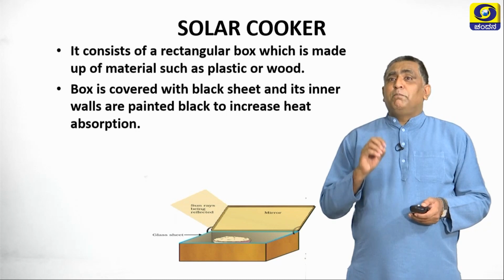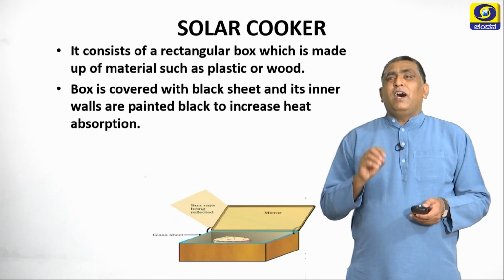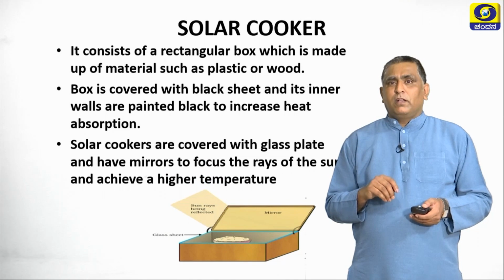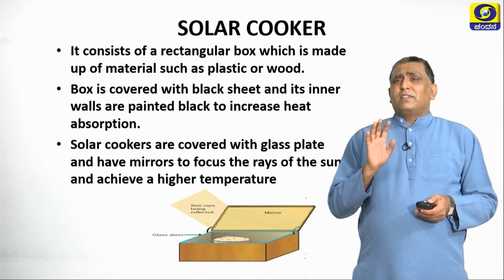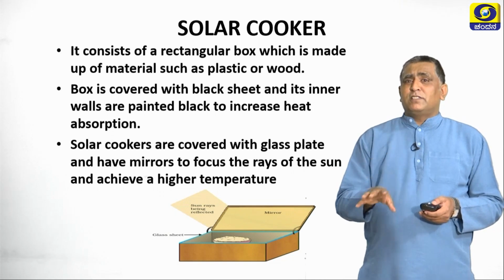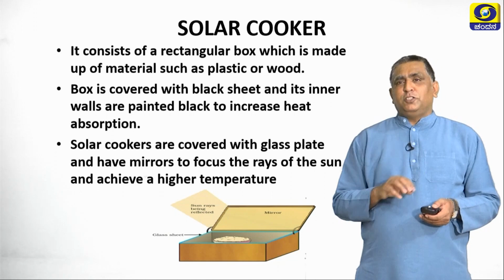The box is covered with a black sheet and its inner walls are painted black to increase heat absorption. Solar cookers are covered with a glass plate and have mirrors to focus the rays of the sun to achieve a higher temperature.